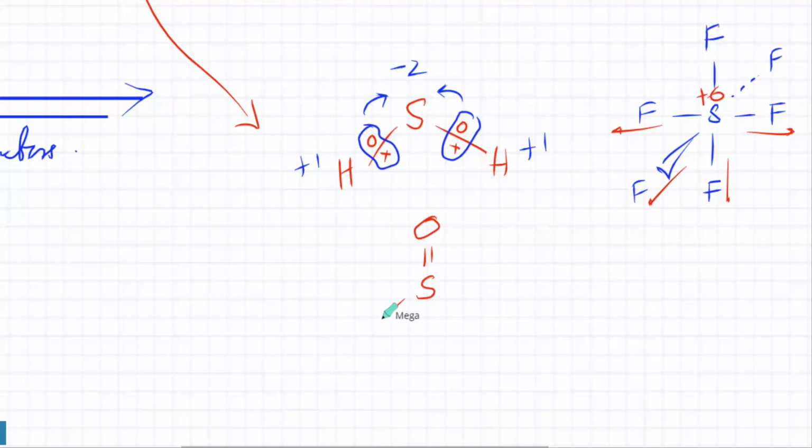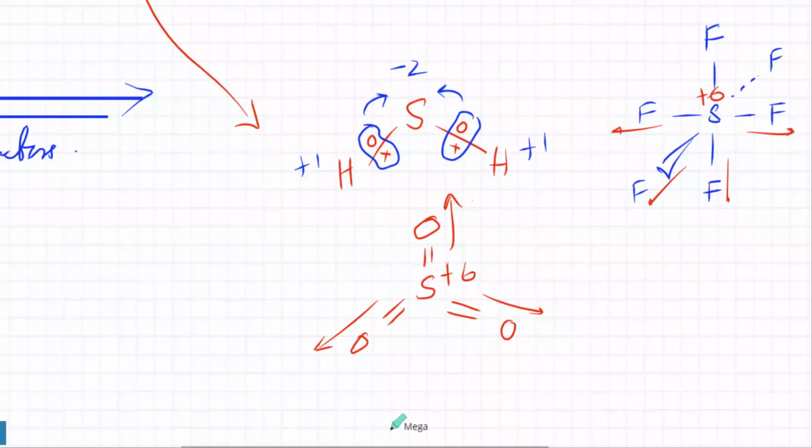So now if I have SO3, all 6 electrons of sulfur would be closer to oxygen. So sulfur will again have an oxidation state of +6. So the point is, it all depends on the electronegativity difference, which is why the oxidation state is going to vary. Is that point clear? Yes. So sometimes they would be more electronegative compared to the other element. Sometimes they're going to be less electronegative compared to the other element.